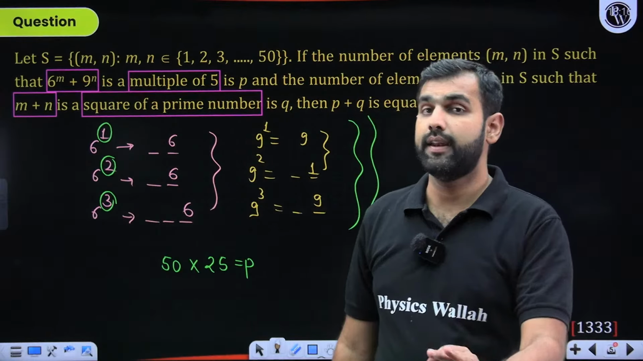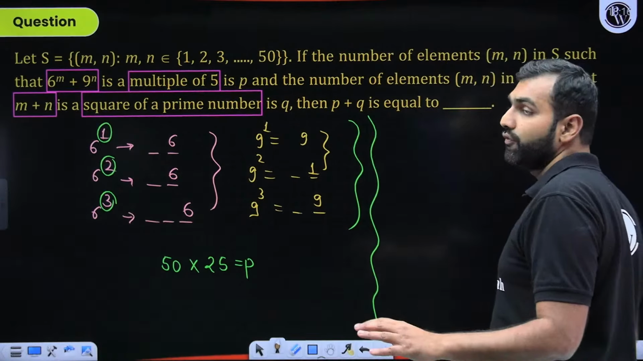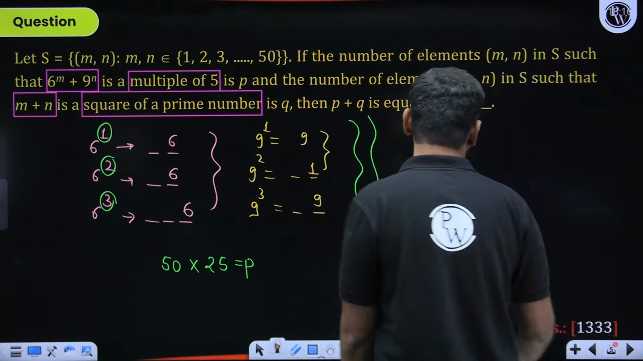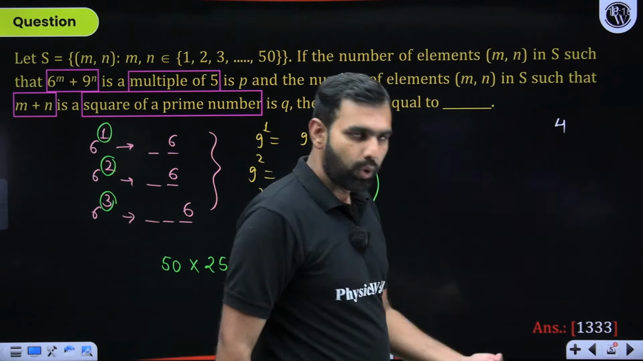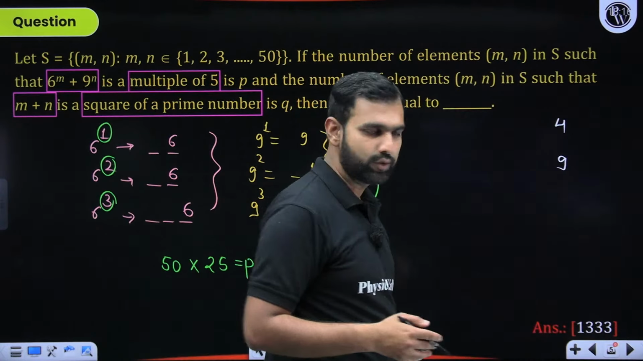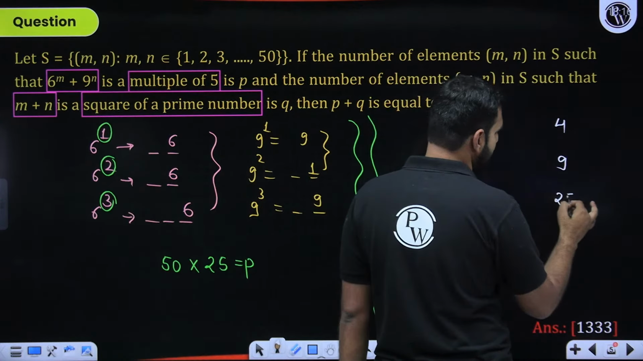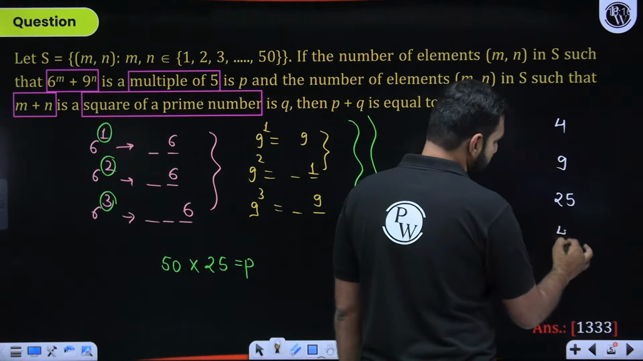So the maximum value of m plus n could be 100. So let's think of these squares of prime numbers. The smallest prime number is 2, so the square of 2 is 4. More than 2, that's 3. 3 square is 9. After 3, we see 5. So 5 square is 25. Then after 5, we see 7. 7 square is 49. I hope you're understanding my words very clearly.